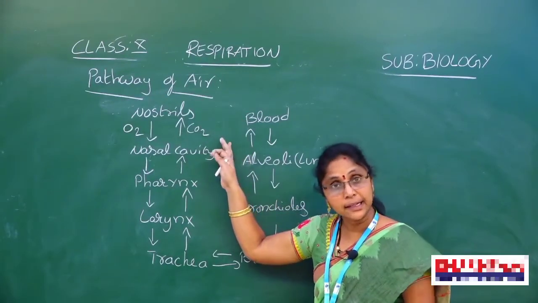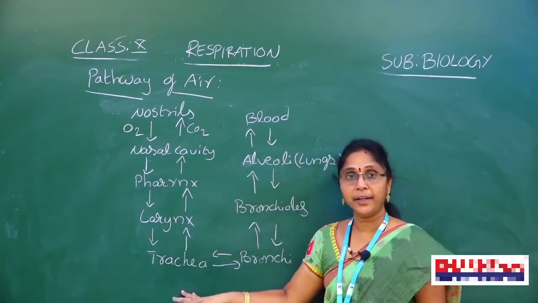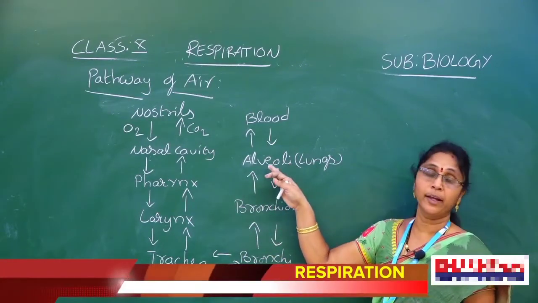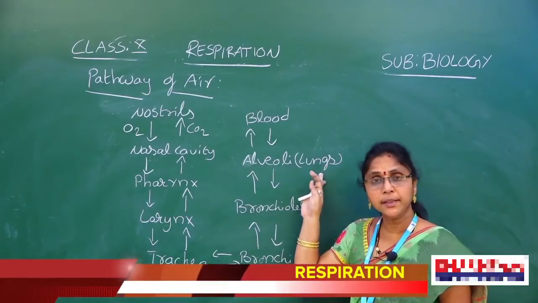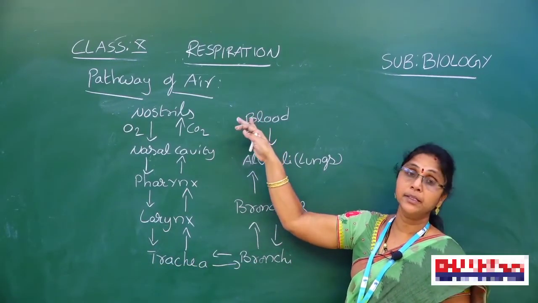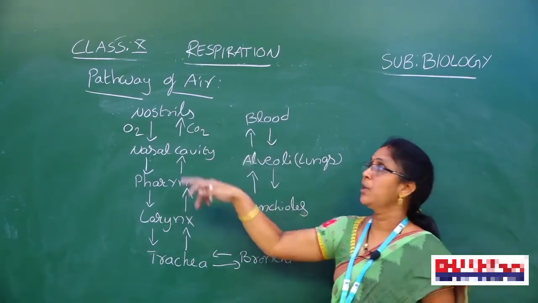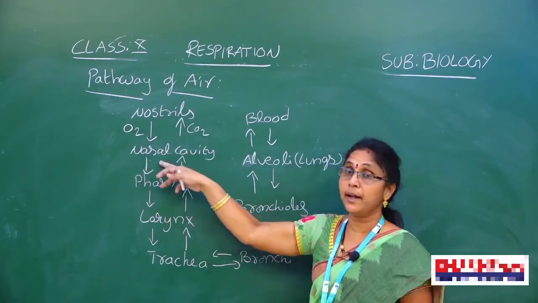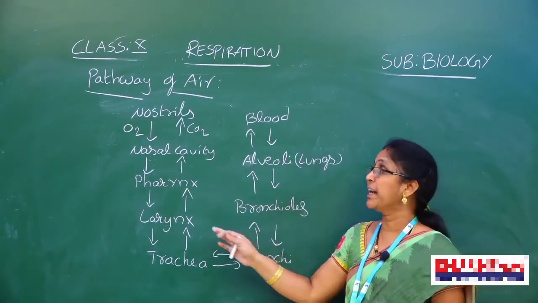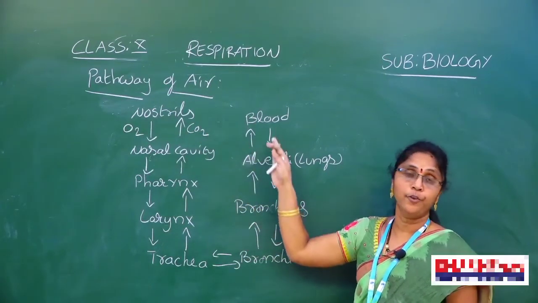Nostrils, nasal cavity, pharynx, larynx, trachea, bronchi, bronchioles, alveoli. Where are the alveoli present? In the lungs. Through the alveoli, the blood capillaries carry oxygen to the blood. This is the pathway of air. The oxygen enters through the nostrils like that. From the blood in the lungs, carbon dioxide is expelled out. Like that we can find the pathway of air.